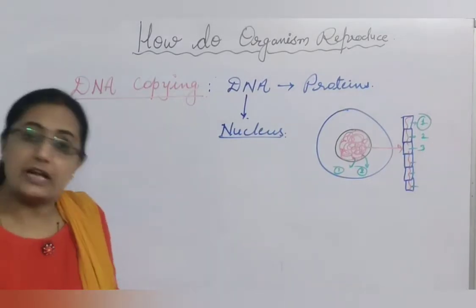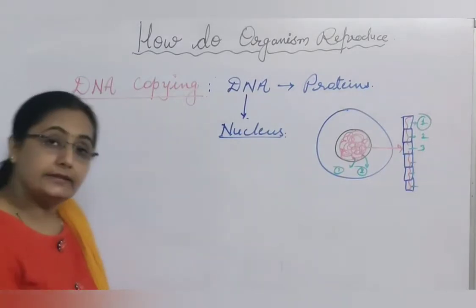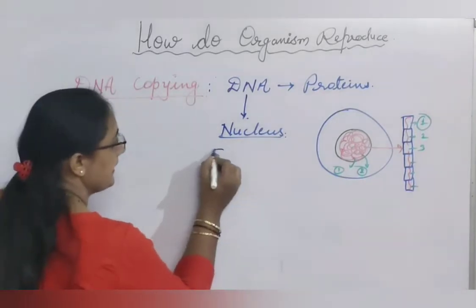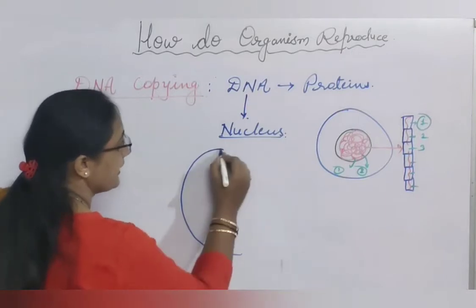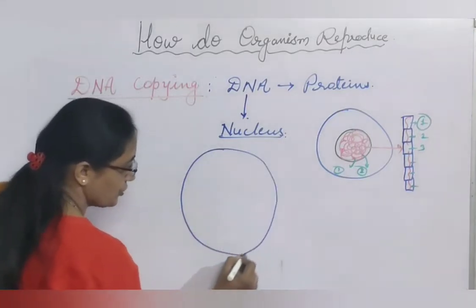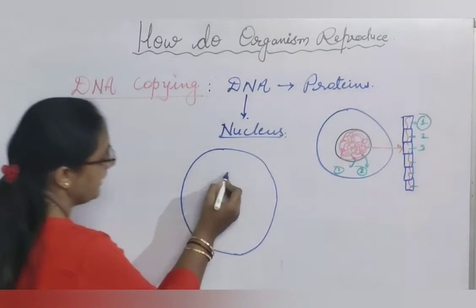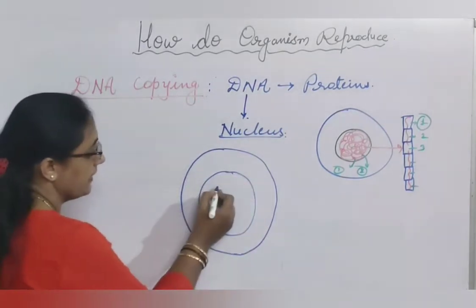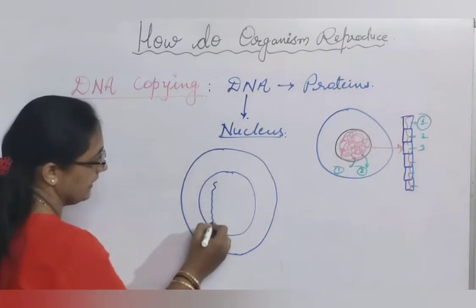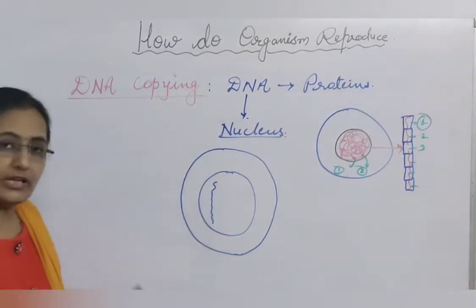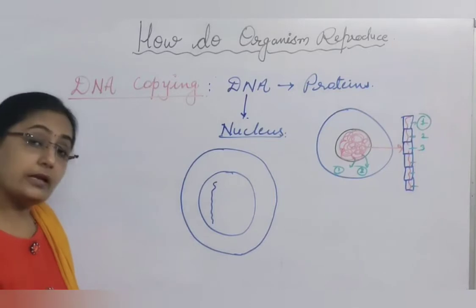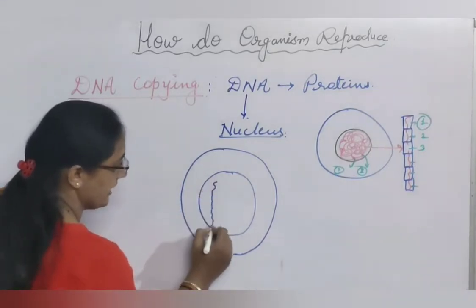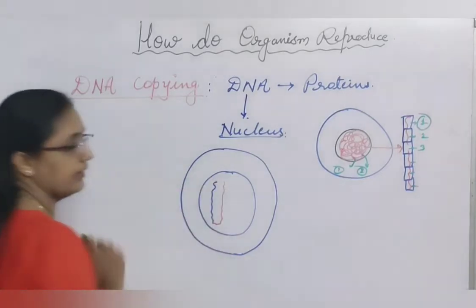How is this information transferred to the offspring? At the time of reproduction, what happens? This DNA gets doubled. DNA copying or replication. Suppose this is the cell and this is the nucleus, and earlier there is DNA of this much length. Then during reproduction, this cell will replicate its DNA. This DNA will get doubled.